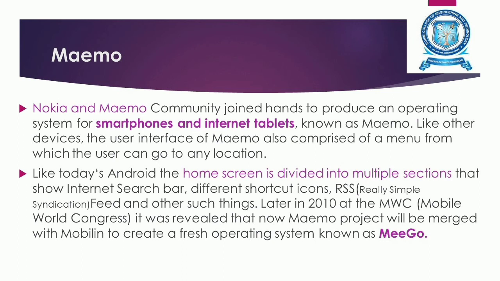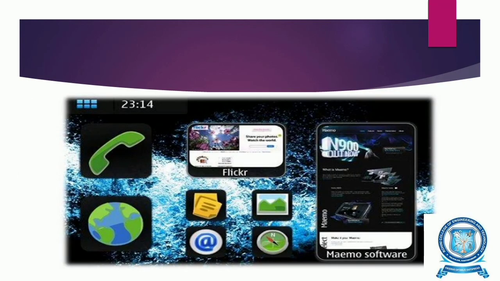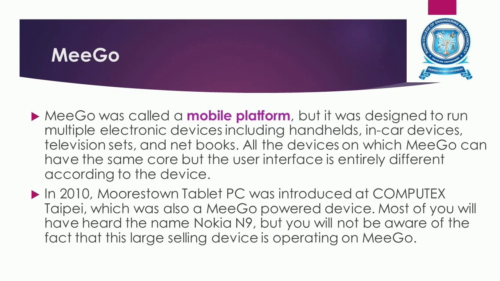In 2010, at the Mobile World Congress, it was revealed that the MIMO project would be merged with Moblin to create a fresh operating system which was known as MeeGo. So, this is a diagram which shows the MIMO software. Now, let us see about MeeGo.